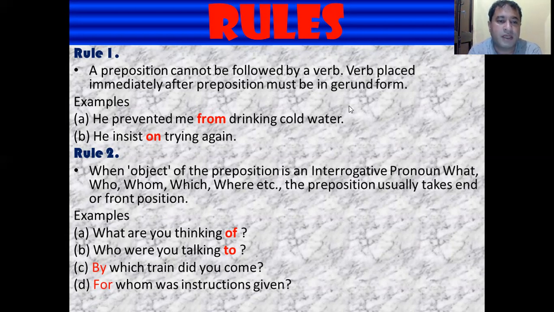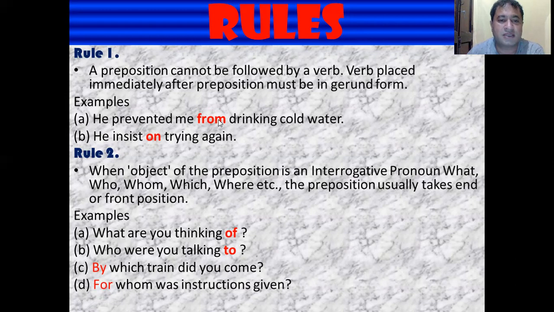For example, he prevented me from drinking cold water. So here, from is the preposition, and after that there is the verb drink, but it has ing along with it, so it is the gerund. The verb must be in gerund form after the preposition.